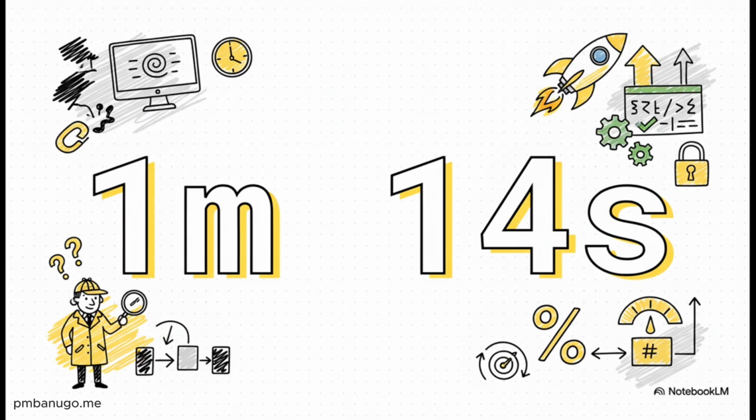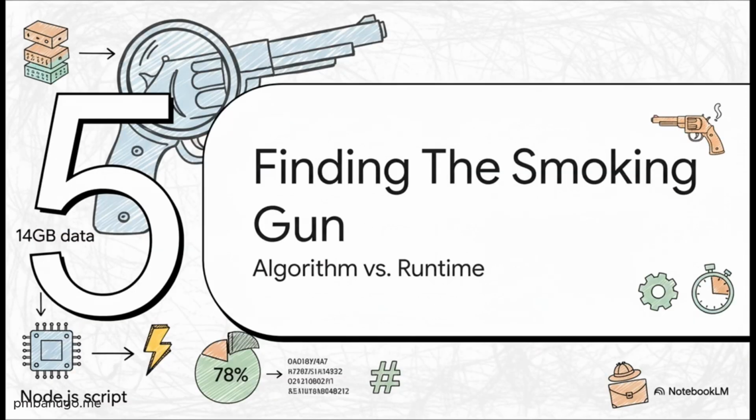The case was pretty much solved, but I had to tie up one last loose end. I had to be sure. Before I could officially close the book on this thing, I had to rule out any other suspects. I mean, what if it wasn't my code at all? What if Node.js itself was the real bottleneck? Was I just blaming myself when the runtime was the real culprit all along?